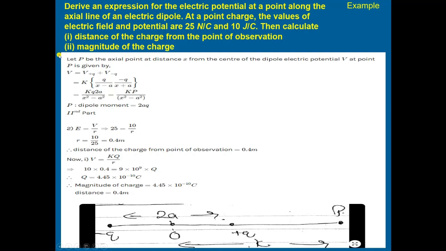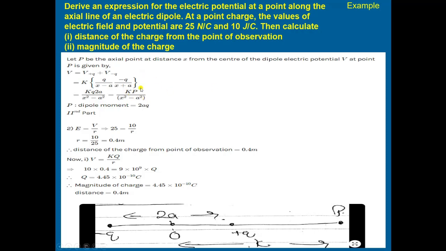What is asked in this question? Derive an expression for electric potential at a point along the axial line of an electric dipole. This we have already derived. At a point P on the axial line at a distance x from the center of the dipole, the potential V is given by the sum of the potentials because of the positive charge and the negative charge, which we have calculated as K times P upon x square minus L square.